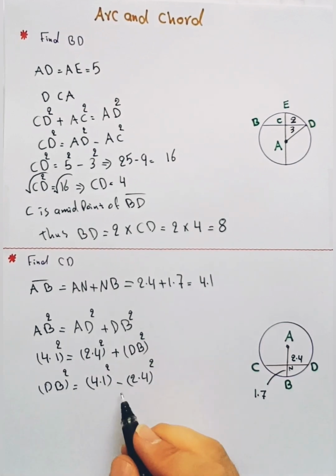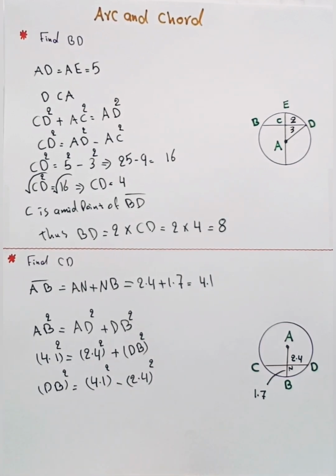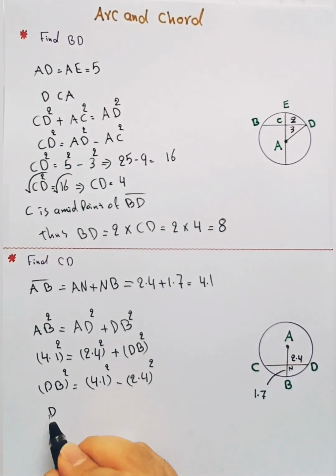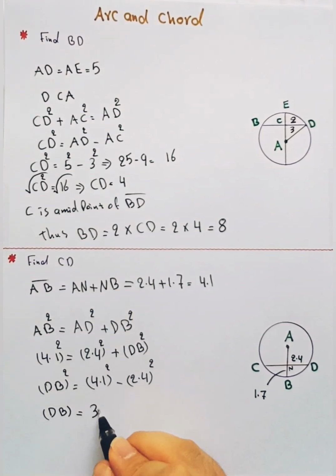When we find the measure of these two numbers, DB equals 3.32.